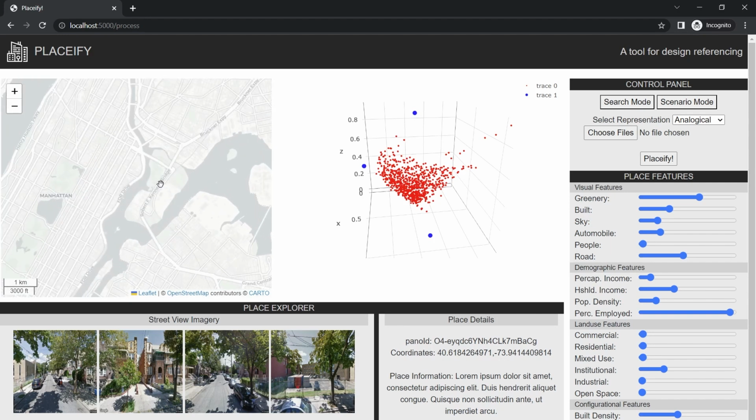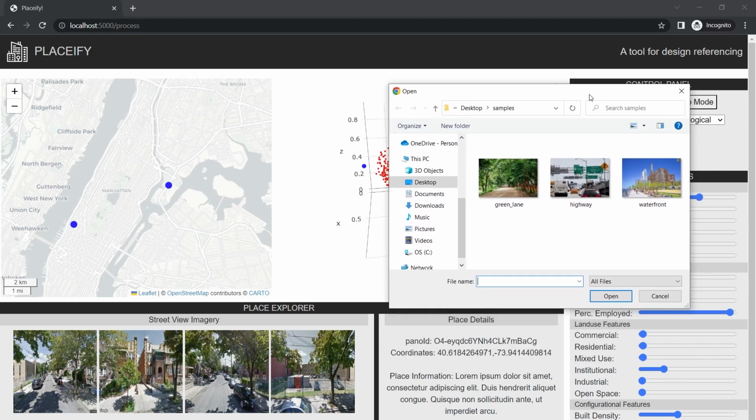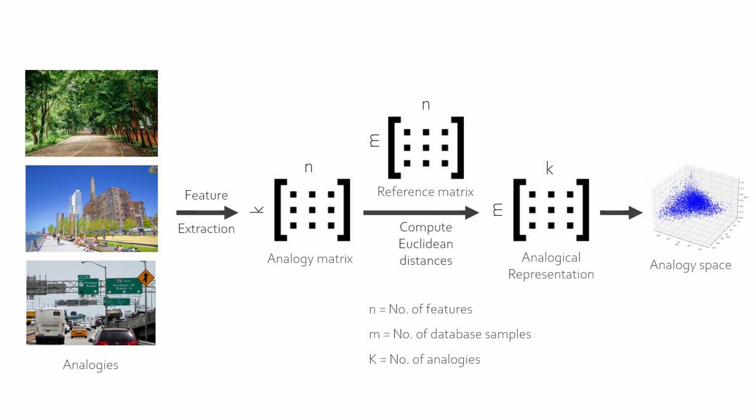Users can either select locations or upload images of analogical places which capture some of the urban qualities in the designer's mind. For example, a designer may be thinking of places which have lush greenery, but also a fair amount of public life, and say a high amount of traffic. These images are then uploaded to the server. In the backend, the system extracts the visual features of each analogy and computes the degree of similarity between each analogy and each database sample.